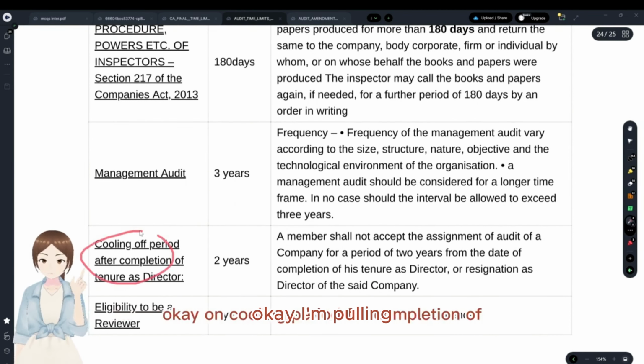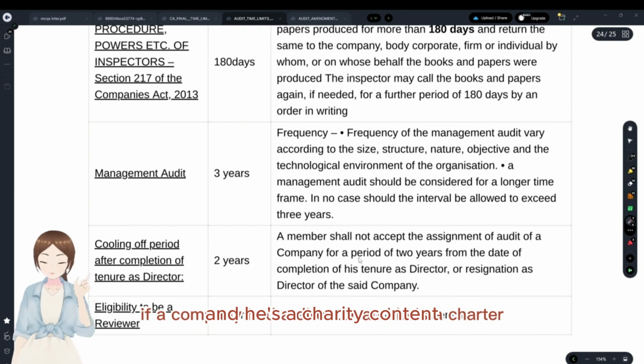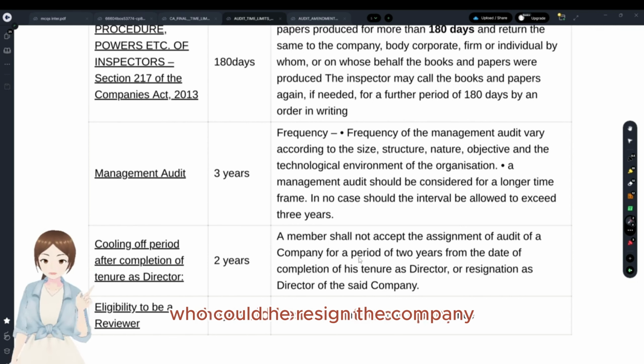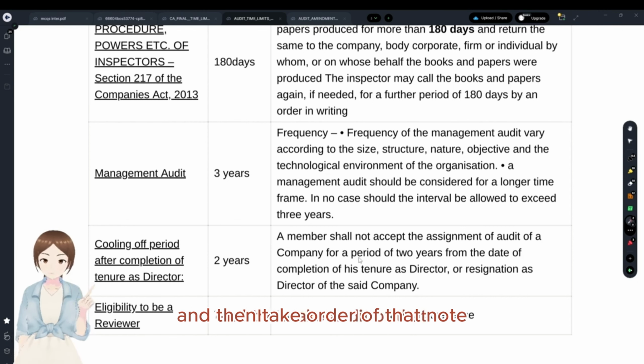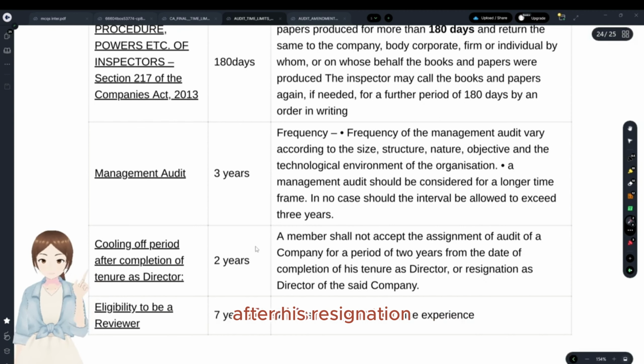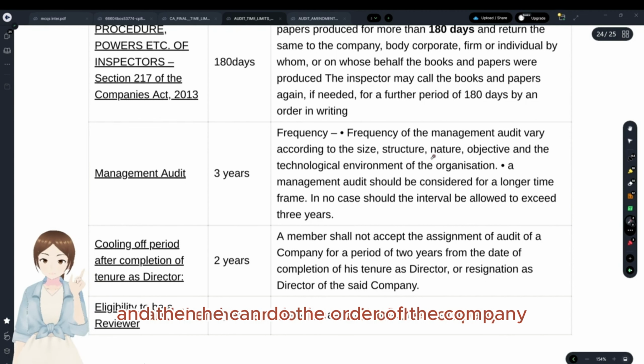Okay, and cooling period for appointment as an auditor of a company where one was a director. If a company had a director and he's a chartered accountant, could he resign from the company and then take up the audit of that company? No. There's a cooling period of 2 years. After his resignation, he has to wait for 2 years and then he can do the audit of the company.